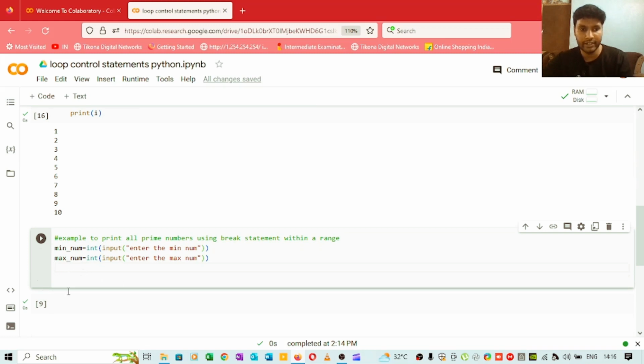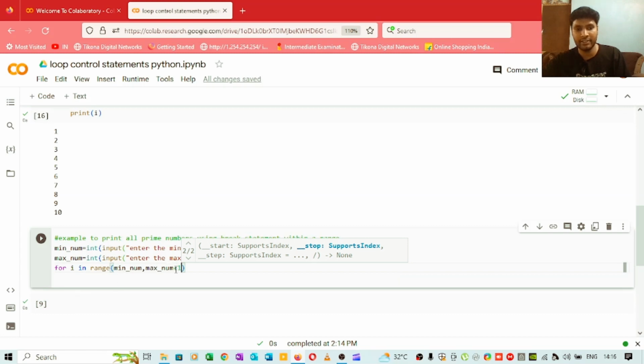Now what we have to do here is, first we will take the range. We have asked the user to provide the minimum number and the maximum number, so we will take this range to be between this minimum and maximum number. So for i in range, this is going to be between minimum_num till maximum_num plus 1. This plus 1 because suppose we are taking the minimum number as 1 and maximum number as 10, this last number is not included. That's why we are taking 10 plus 1, that is 11. That means whatever the number you are providing as maximum number, we are adding 1 to that, so that last number is included.